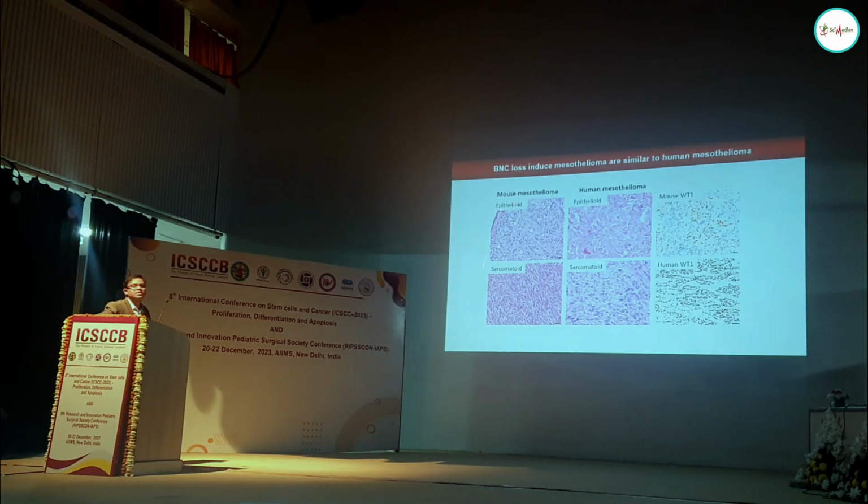These mice also develop this kind of mesothelioma. And the important feature of this mesothelioma is that, say, it's the epithelial kind. You see vacuolated cells, and you see also vacuolated cells over here. In sarcomatoid, the cells are arranged in bundles and spindle-shaped cells. You do also see that over here in this mouse too. So they closely mimic in terms of histology and also histotypes.